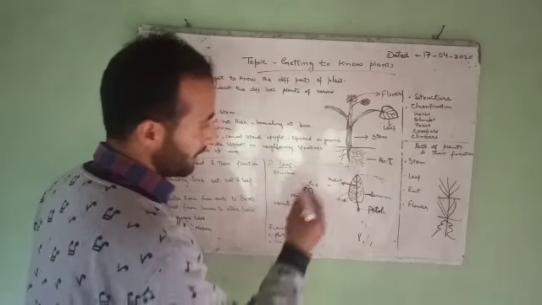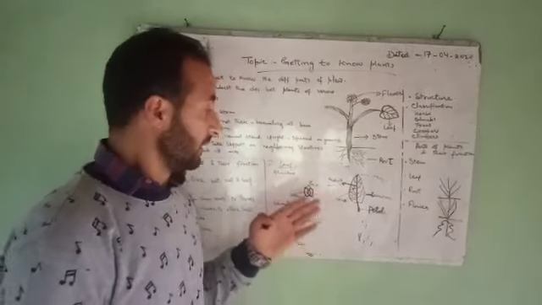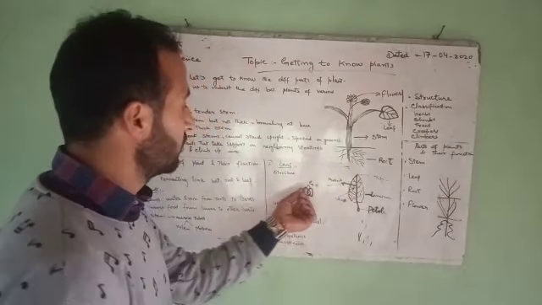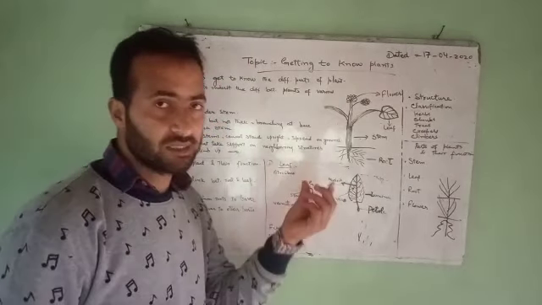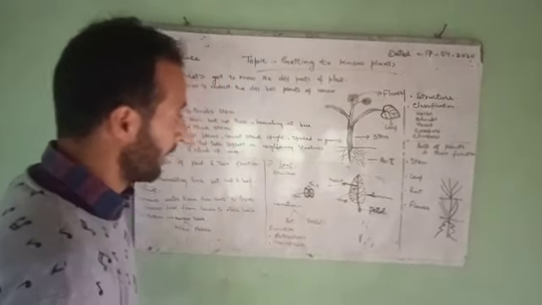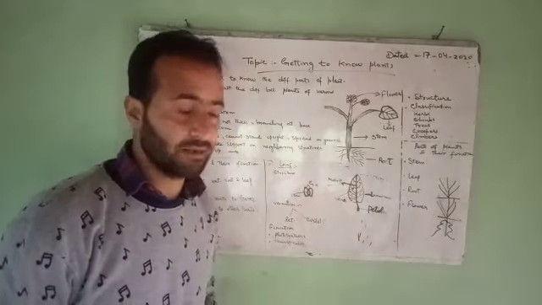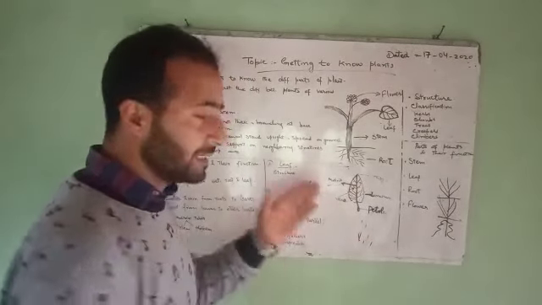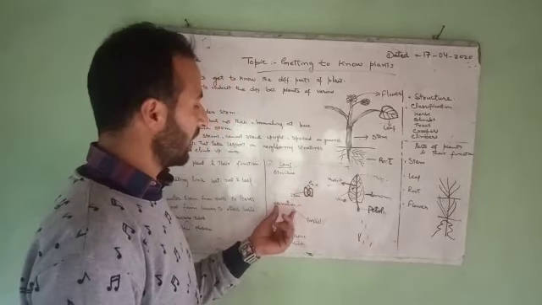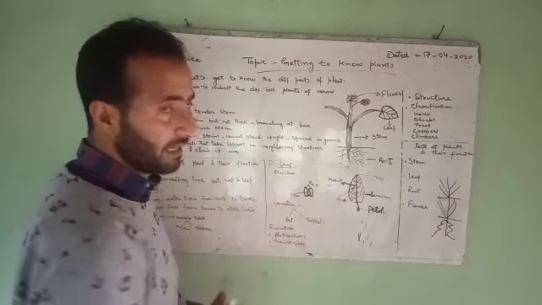In the leaf there are thin pores that are known as stomata. These stomata are meant for gas exchange. And these stomata are surrounded by two guard cells. These guard cells help in opening and closing of the stomata. These veins are arranged in a leaf in a special pattern. The arrangement of the veins in a leaf is known as venation. This venation is of two types. One is known as reticulate venation and another one is known as parallel venation.